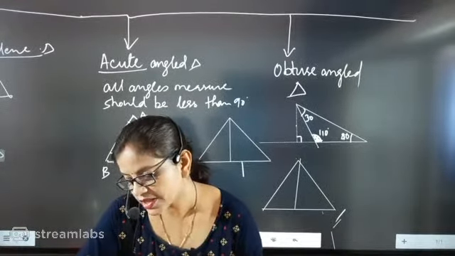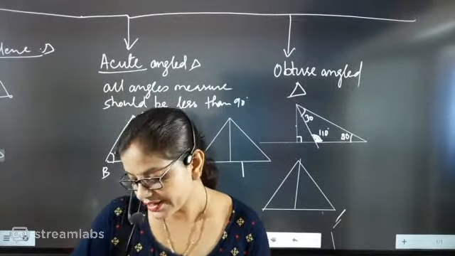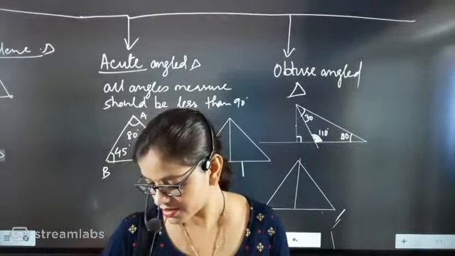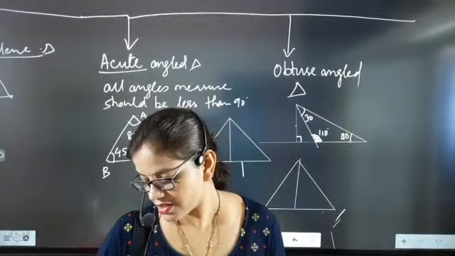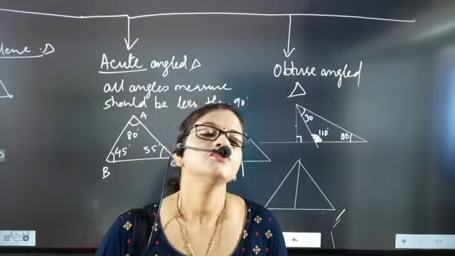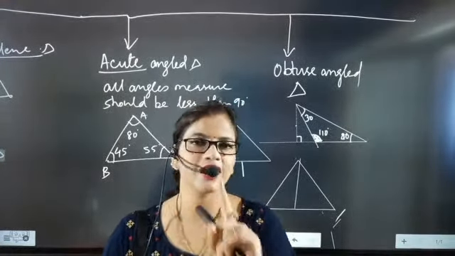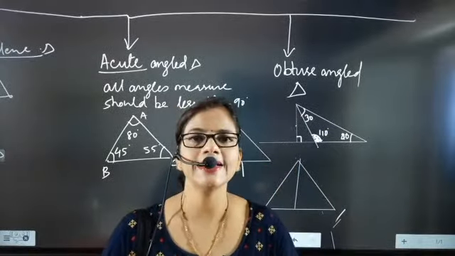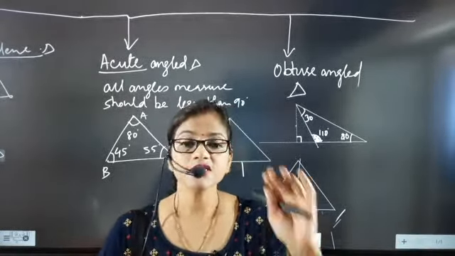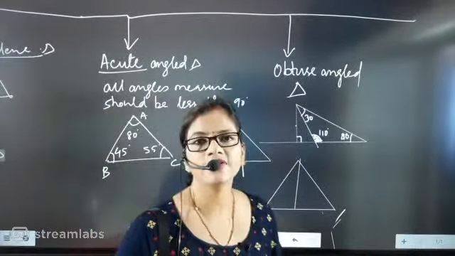more than 90 degrees, less than 180 degrees. Okay, more than 90 degrees, fine beta. So look here, more than 90 degrees, less than 180 degrees, it is exactly one of the angles, not all three angles. Only one angle will be more than 90 degrees and less than 180 degrees, beta. Such types of triangles will be called obtuse angle triangles.